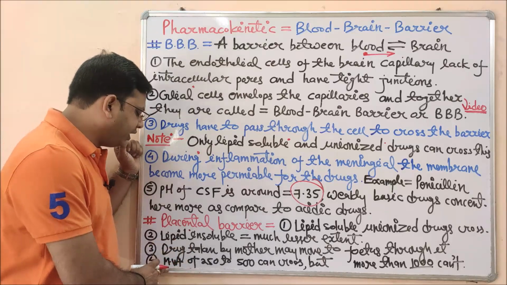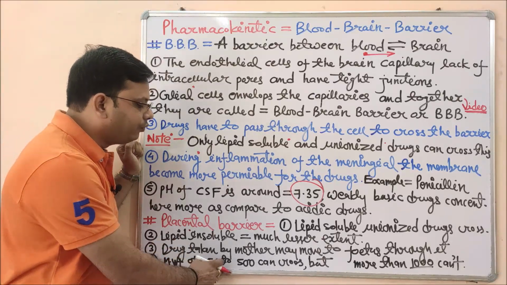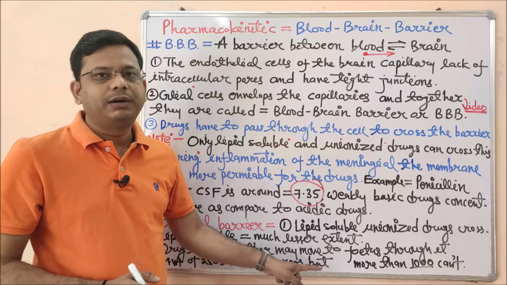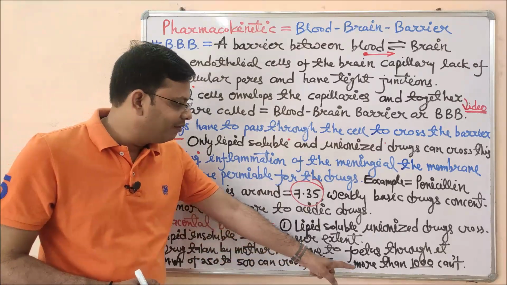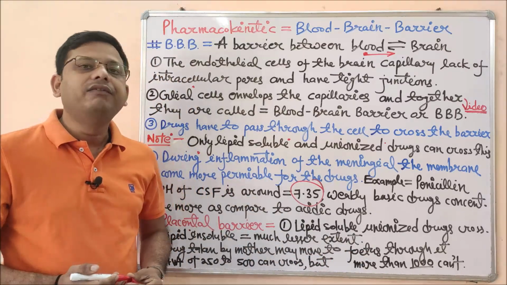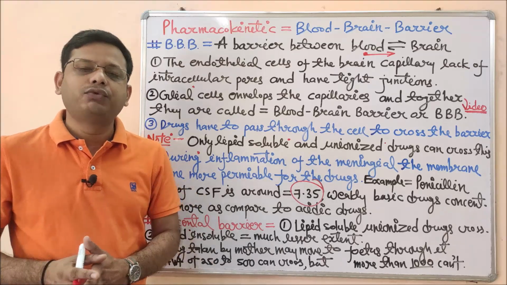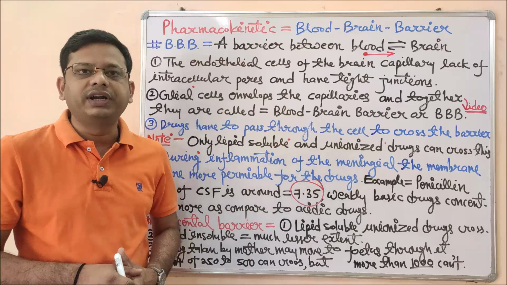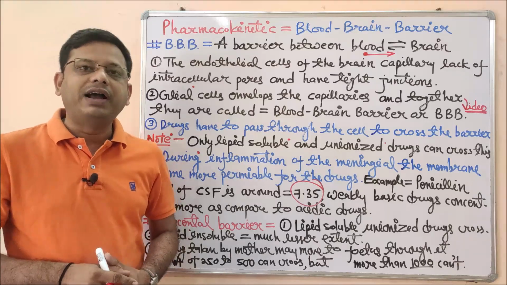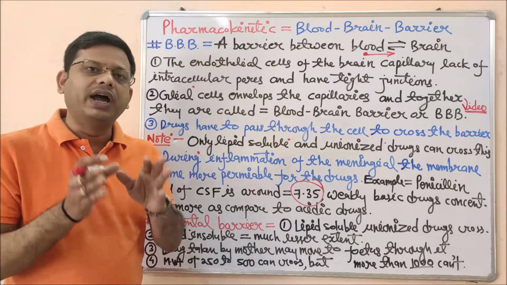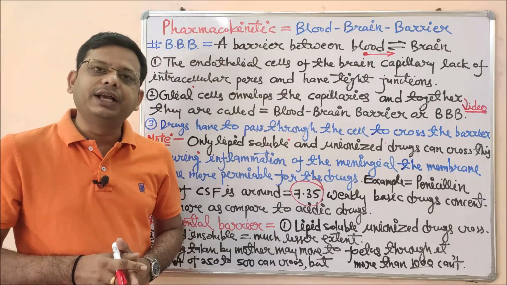Coming to the last point, drugs with a molecular weight of 250 to 500 can cross the blood-placental barrier, but those drugs having a molecular weight of more than 1000 will not be able to cross it. So those drugs will be safer during pregnancy. This is an important characteristic feature for selecting a drug in case of pregnancy.